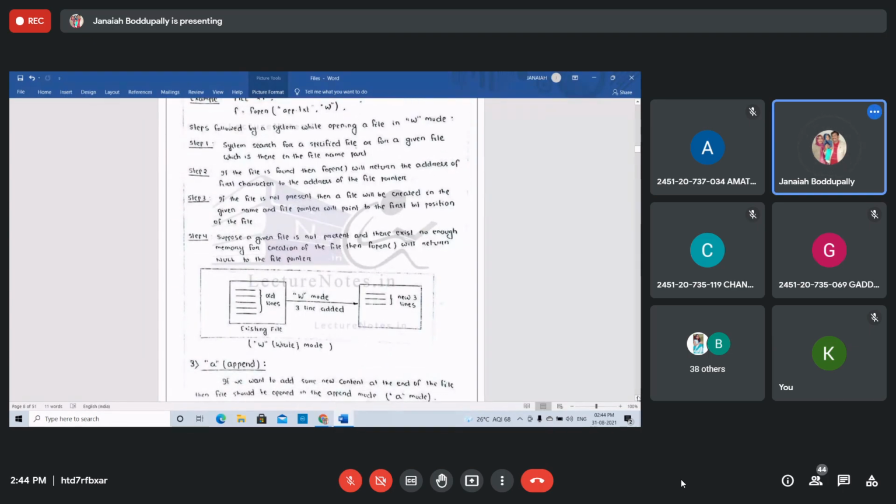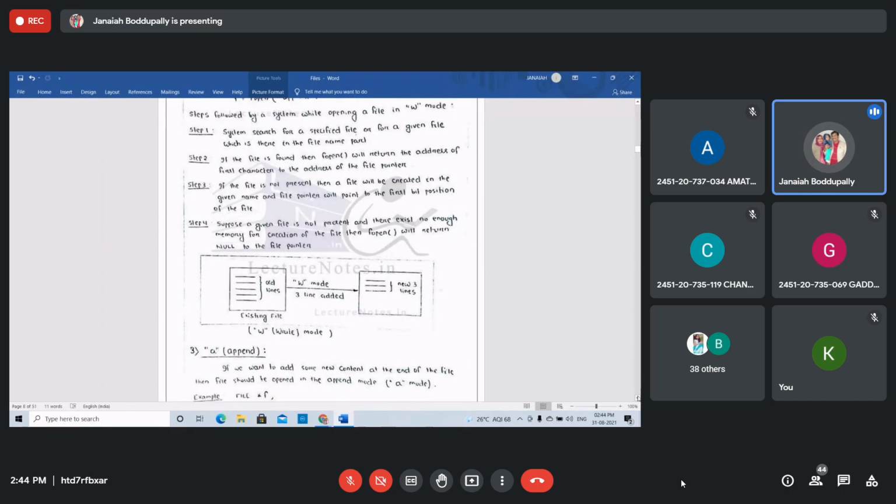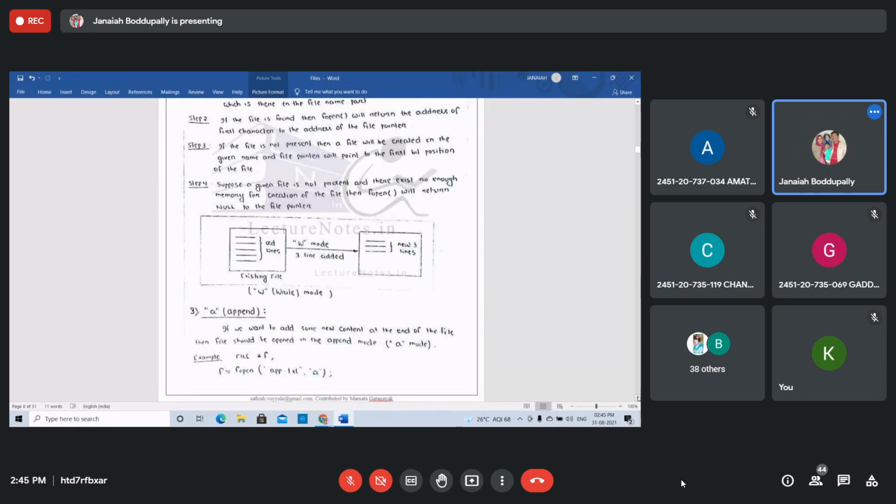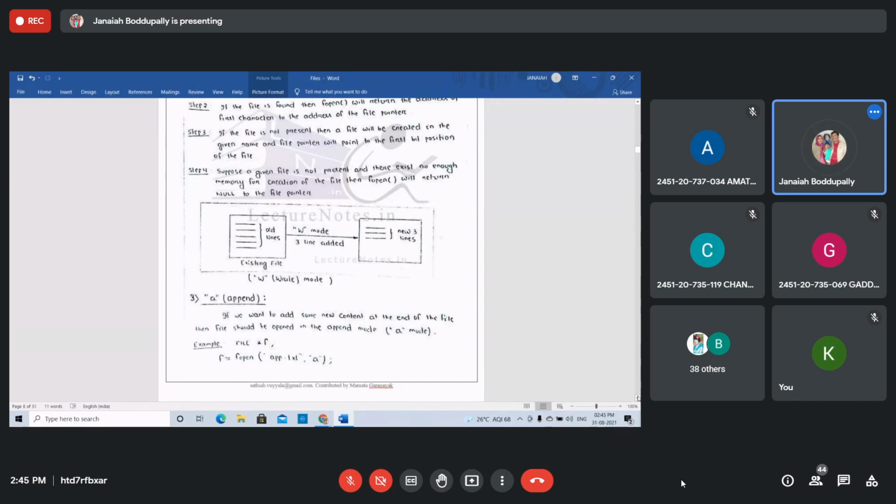Second, if the file is not present, then the file will be created with the given name and the file pointer will point to the first position of the file. That's it. Both are the same. See this figure. Some lines are there. In write mode, three lines are added. If you want to write some lines to an already existing file, write like this. That's what it is called.